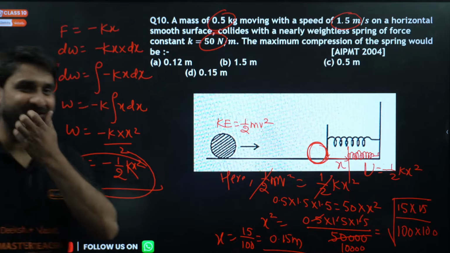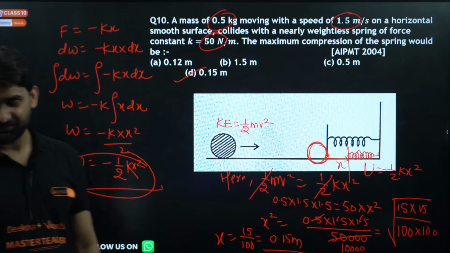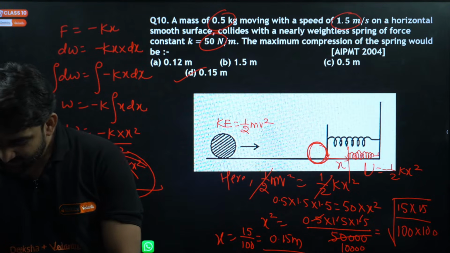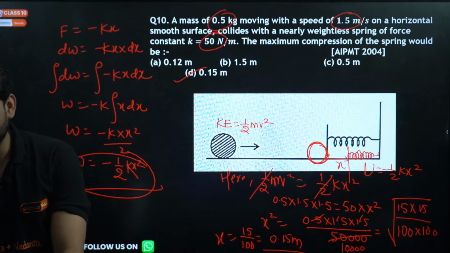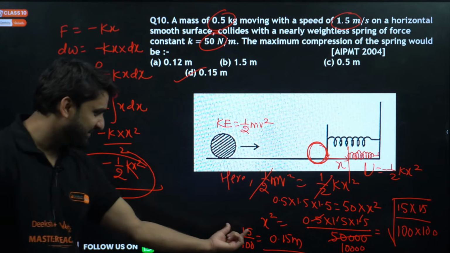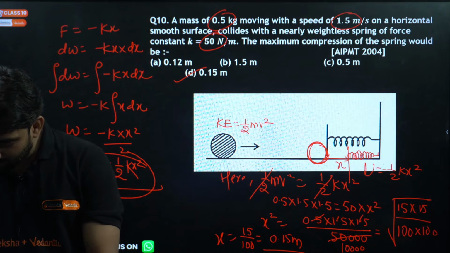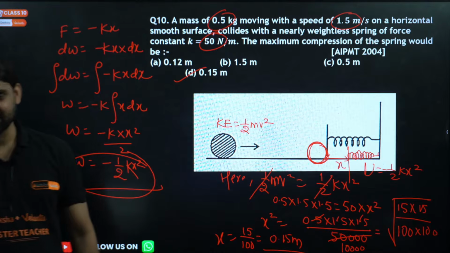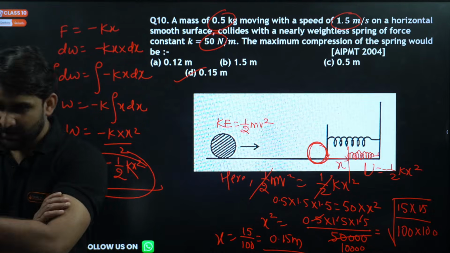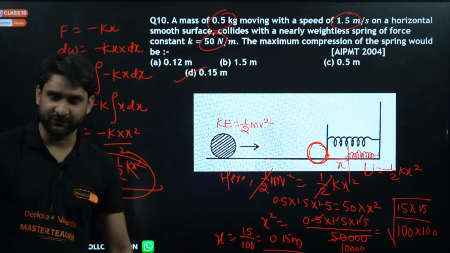A silly mistake, my dear. You all are right. Sorry for pressurizing you all. Sorry for demoralizing. It happens sometimes. Checking, sir. Option D is correct. Yes, Raju, you are correct here. I was wrong, you all are correct. Chill, bro. Who needs my contact number? Why do you need my contact number, buddy? Keep coming to my live classes. Yeah, Shiva, option D is correct. 15 by 100 is, of course, 0.15.